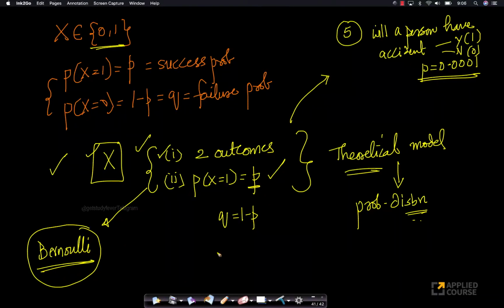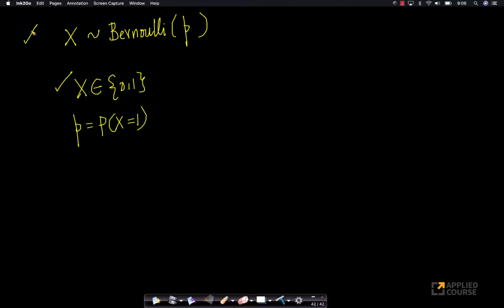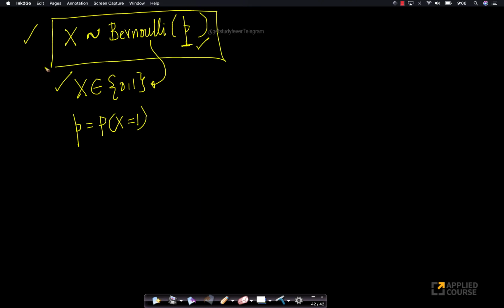This is my mathematical model. Similarly, in the case of a Bernoulli distribution, if you just tell me that X is a random variable which follows a Bernoulli distribution, the moment you say Bernoulli, it's very clear to me that it has only 2 outcomes. And if you give me the value of P, the probability of success, then I can say everything about this random variable. Okay, let's see what I mean by everything. Here P is called the parameter of the distribution.